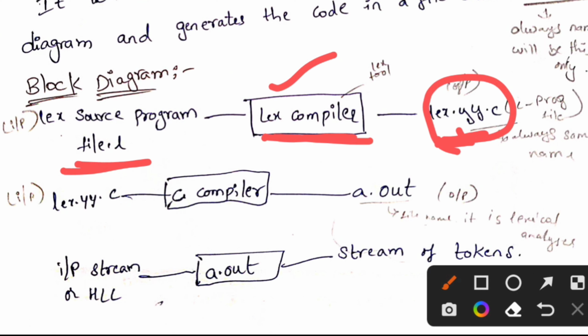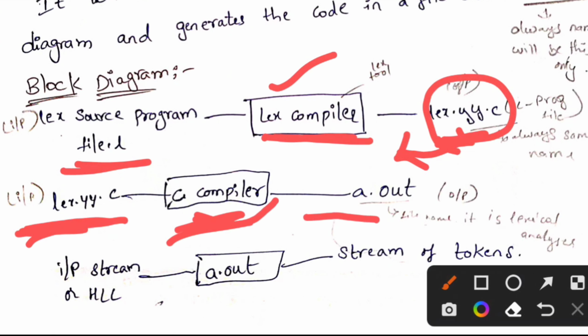This file will be sent as input next. lex.yy.c is sent as input to the C compiler, and this C compiler generates the output as a.out. This is nothing but the lexical analyzer. Now we send the input stream, that is the high level language, to a.out. What is a.out here? The lexical analyzer.